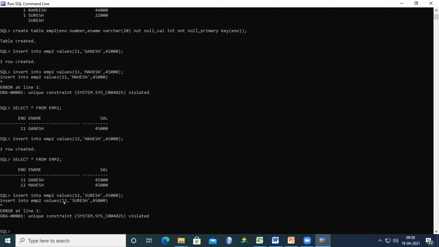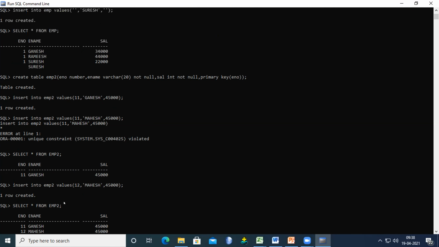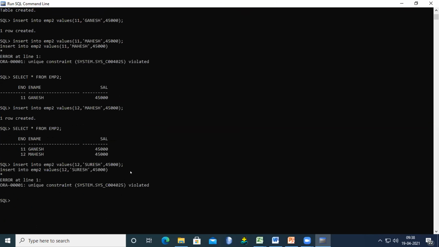Another thing: we are using the not null keyword here, which means null values are not accepted. In the previous case, the table accepted null values. Now let's see whether it accepts null values here. We change the number to 13, and the name, for example, Ramesh. I remove the name and the salary, so I'm giving two null values.